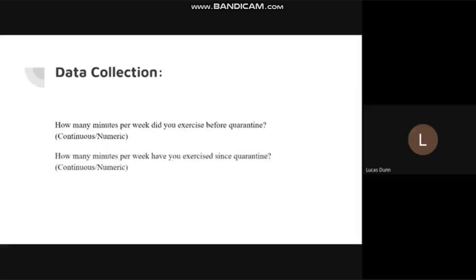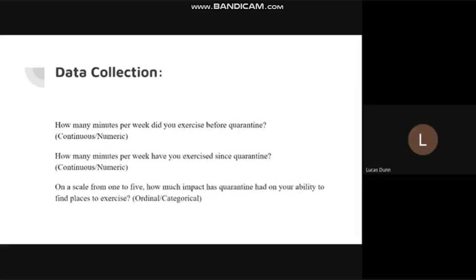The responses from these 3 questions are important because they would give us the amount of time each person had exercised per week before quarantine and since quarantine. And our third question would tell us how much each person felt that quarantine had impacted their ability to find places to exercise. After collecting our data, we found one very extreme outlier that skewed our results significantly, so we eventually decided to delete it from our dataset.